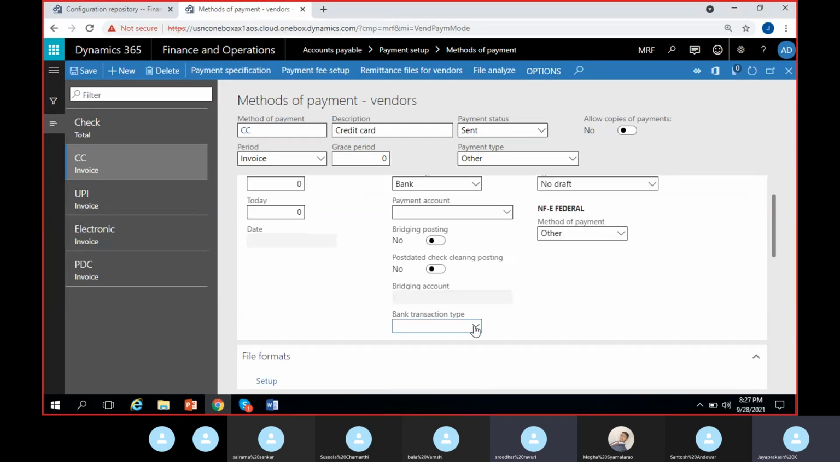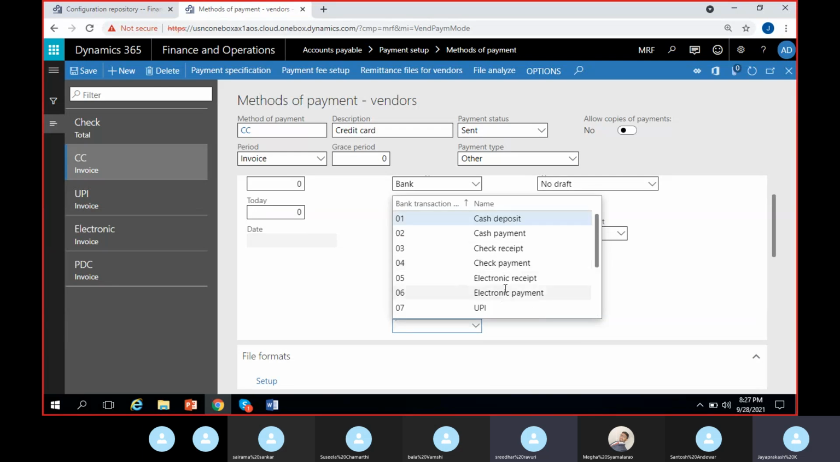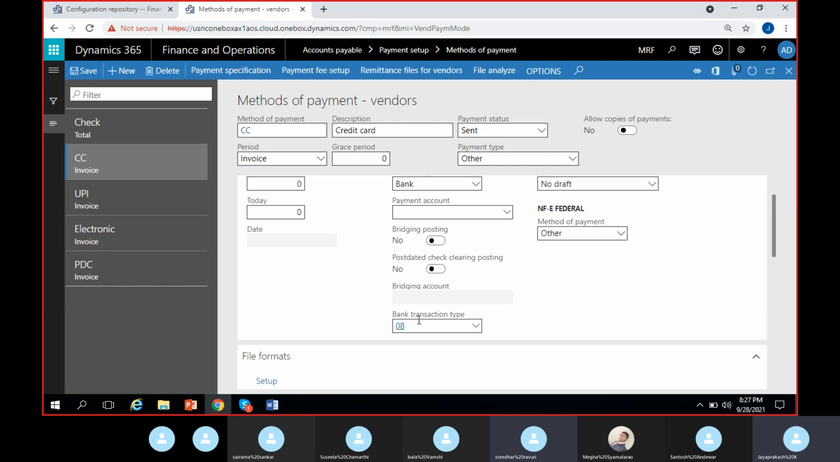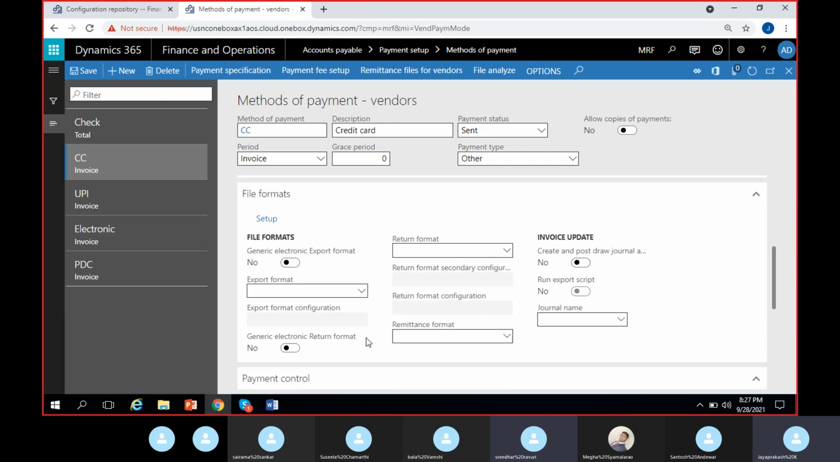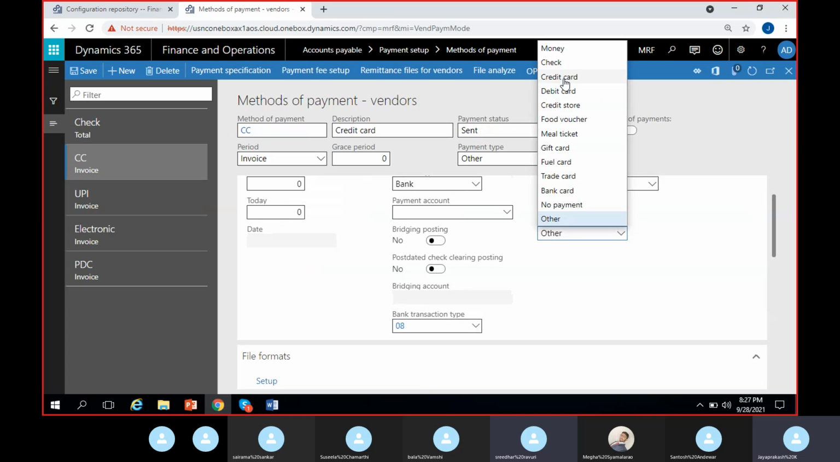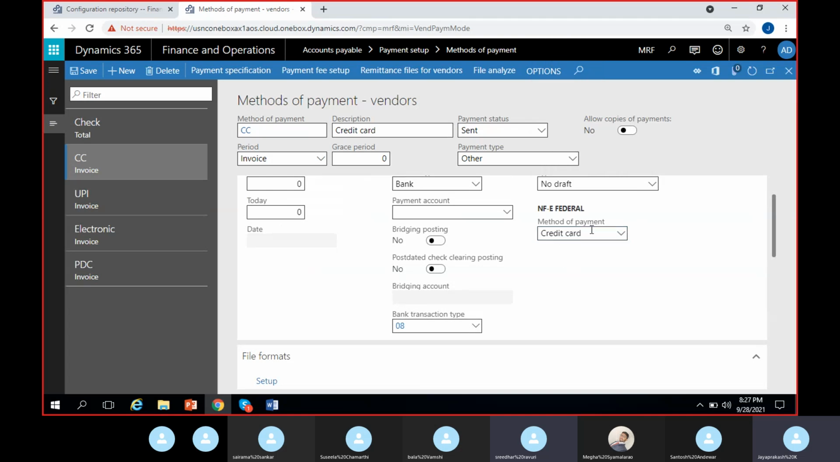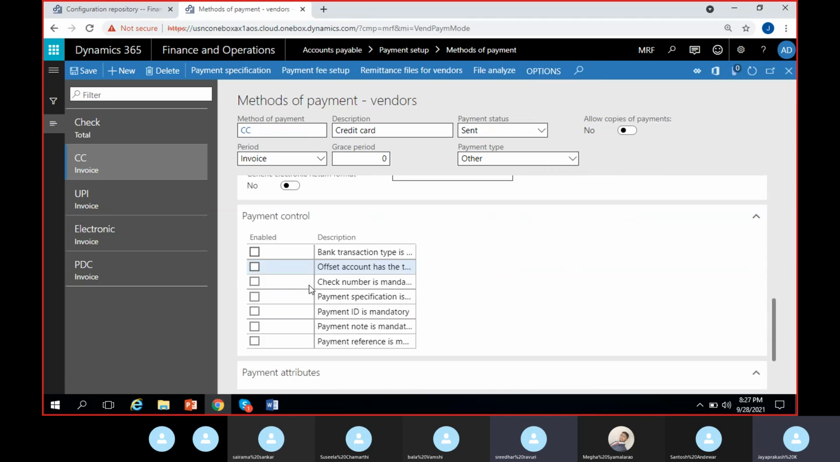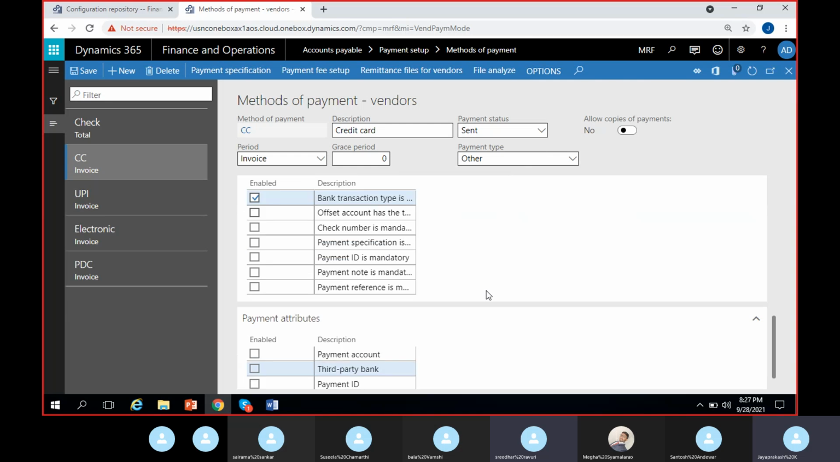Okay. You can give one here. Do we have credit card? I think we have credit card here, 08. Yes. And I'm not using any export format. Here I can give this one, federal as credit card, method of payment. Then I can give bank transaction type is mandatory. Offset account has the transaction type bank. And so I only give bank transaction type is mandatory. That's all.